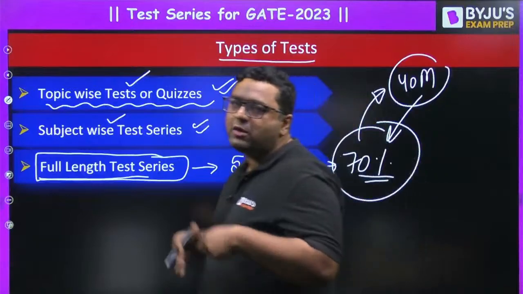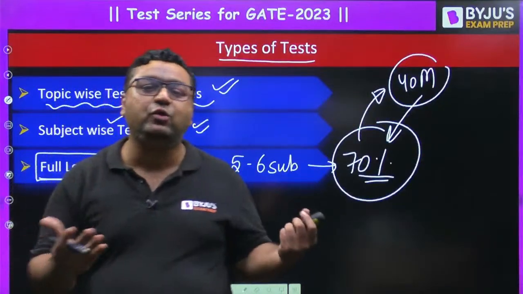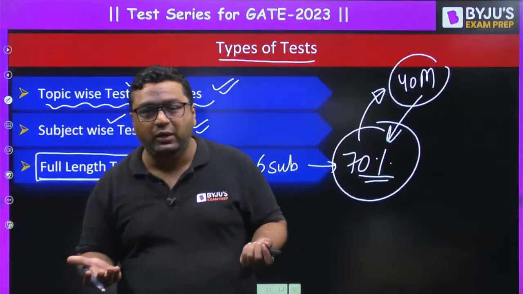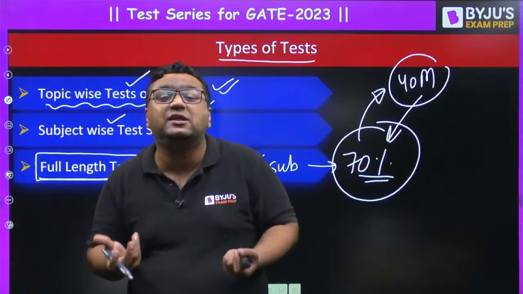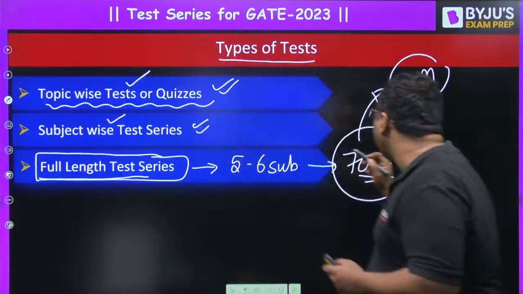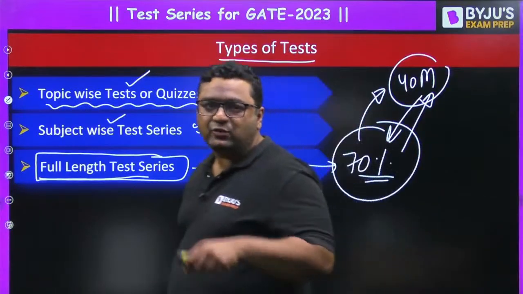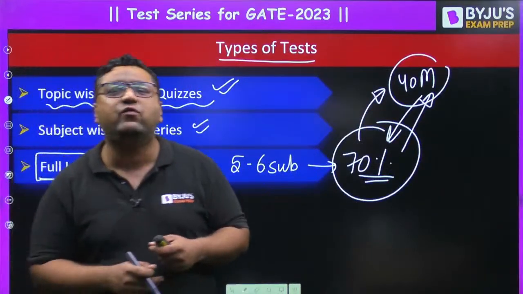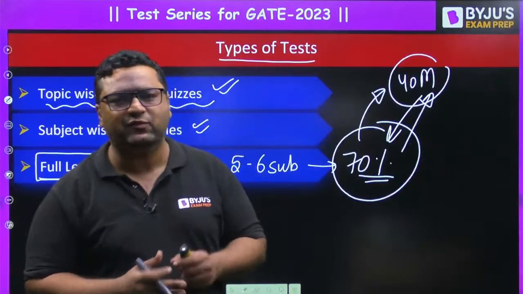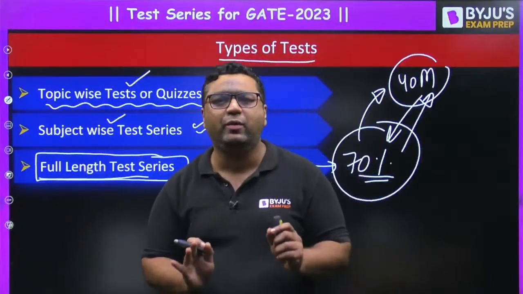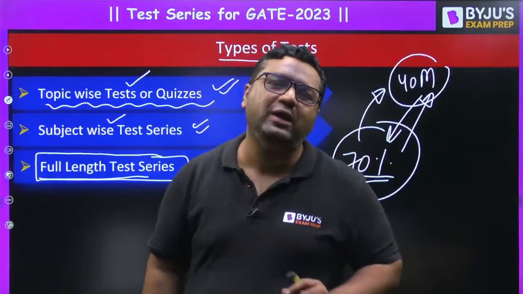Because you need not show your marks to everyone. You are giving the test series for yourself. So it will give you an idea of how much you are going to get out of this. That is why I am saying that whenever you are going for the full length test series, once your 70% syllabus is over, start giving the full length test series.